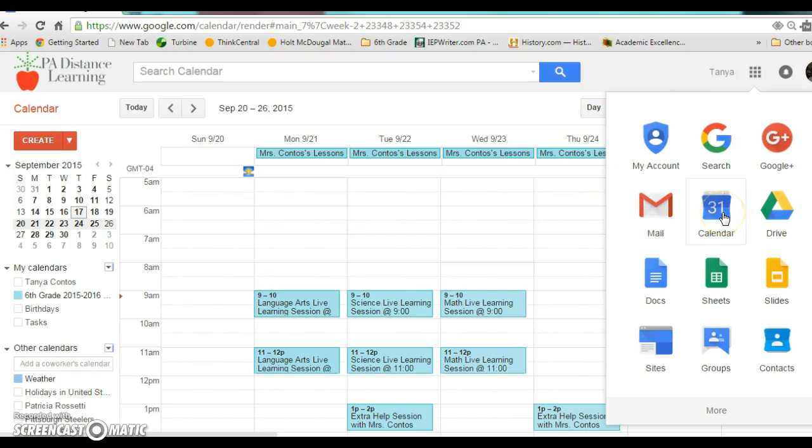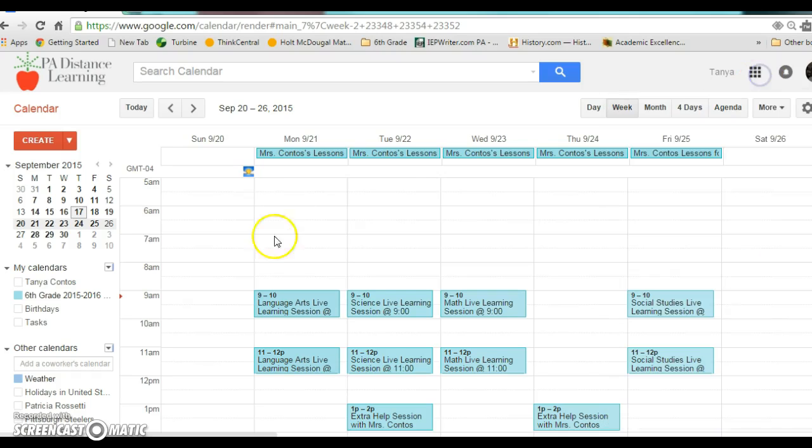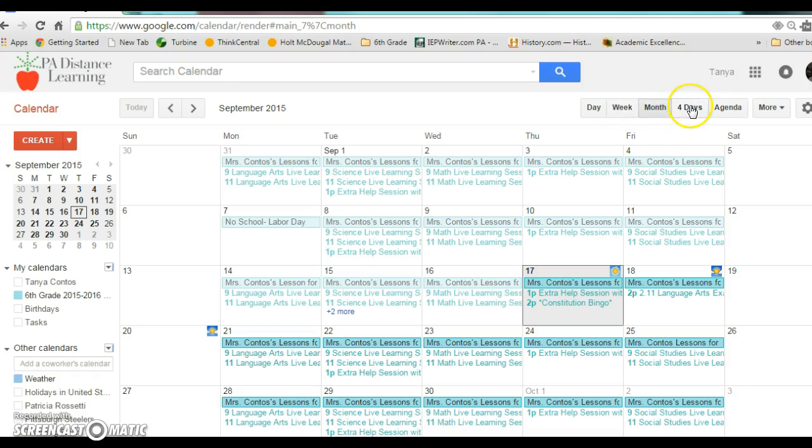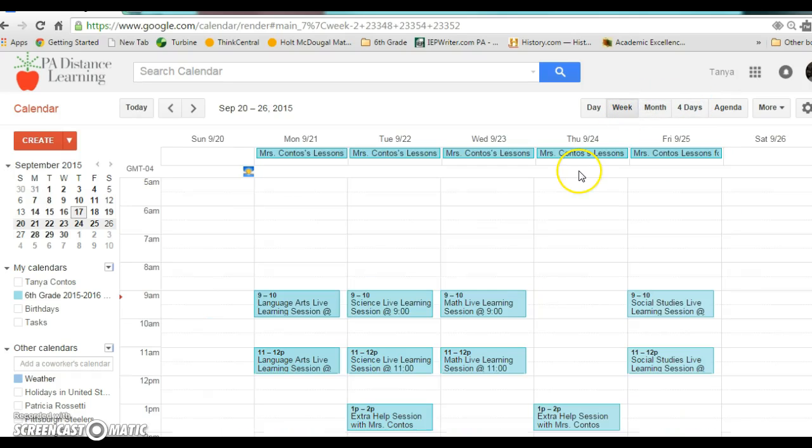Okay, but the most important button is your calendar. Okay, so when you click on this calendar button, it's going to take you to a screen that looks like this. It is defaulted to look at the week, but you can change the view to month, 4 days. I recommend using the week or the month button. It's a little overwhelming to look at it in the month view at first, so you may want to just keep it on the week.